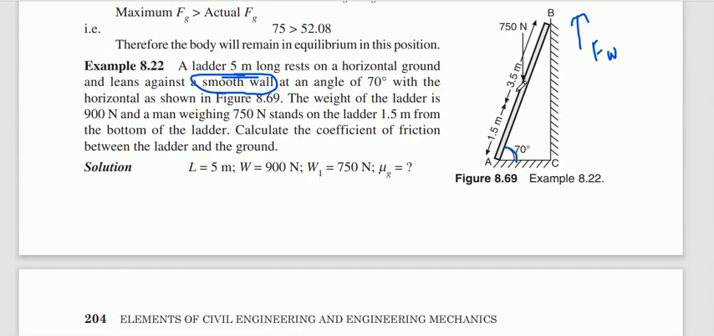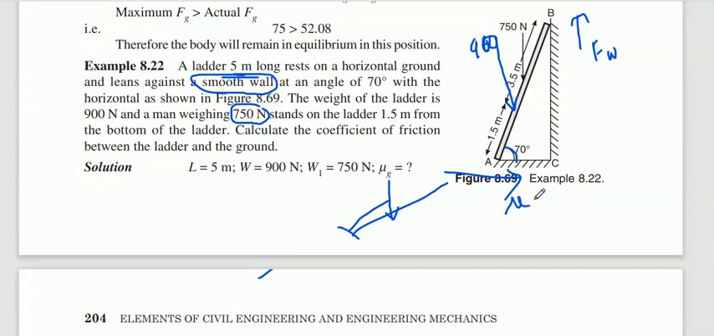And the weight of the ladder, we know, always acts at the center of the ladder, that is 900 as given. One person is climbing on the ladder, the weight of that person is 750, and out of the entire 5 meter, where the man stands is mentioned from the bottom: the person is standing 1.5 meter from the bottom. So that distance you need to consider. What you need to find out is the coefficient of friction between the ladder as well as the ground, mu g. It's a very simple problem.